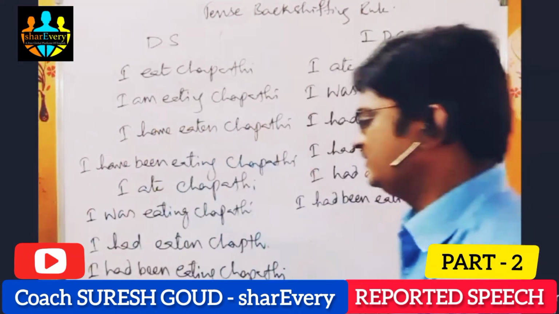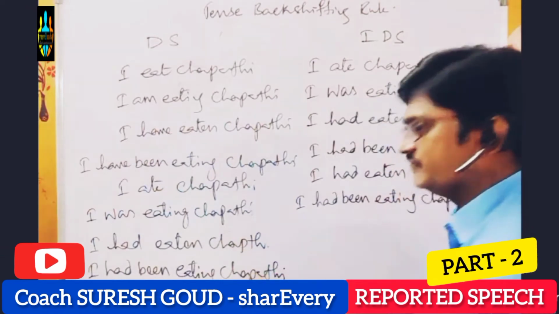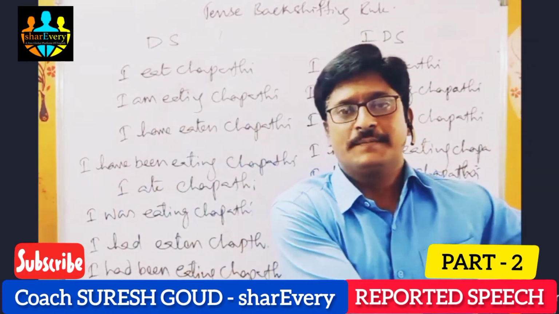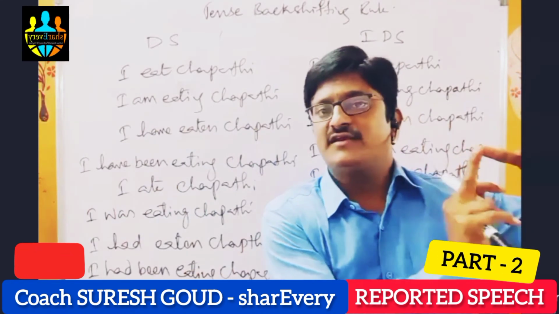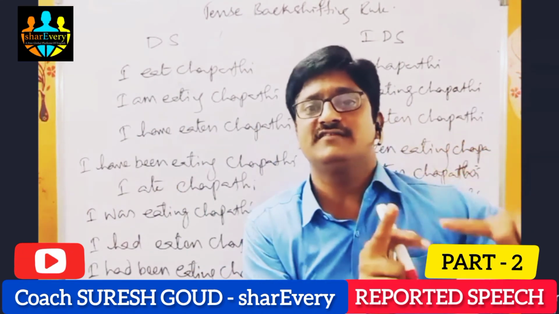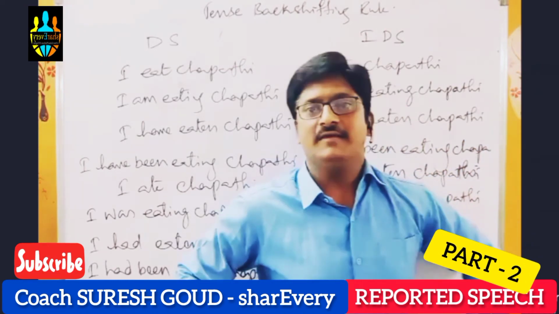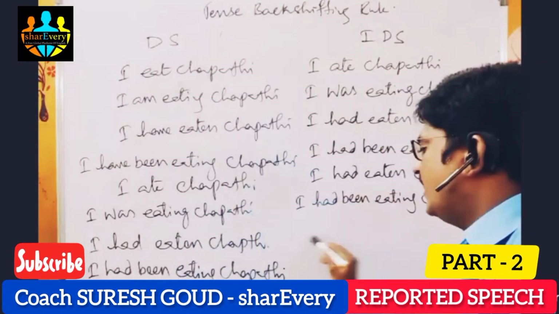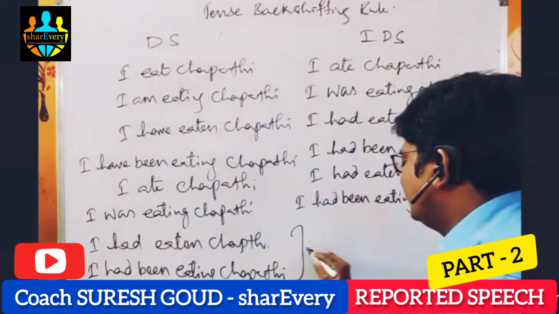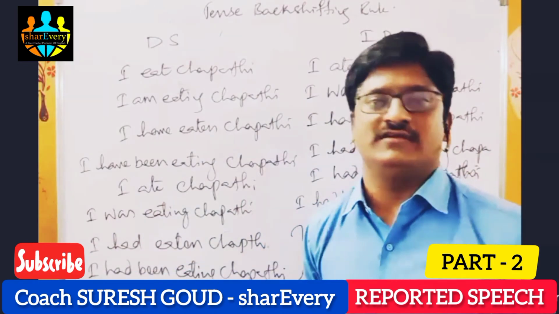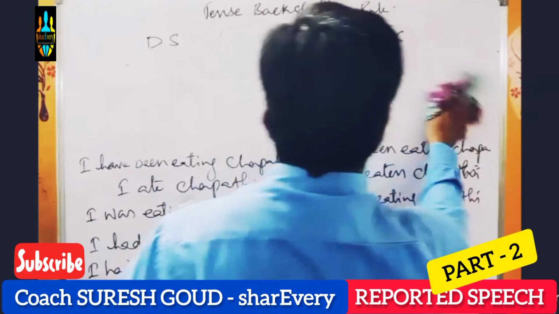So that is the reason past perfect and past perfect continuous tenses do not have any other room to go back. If we have these two tenses, we have to write them in indirect speech as those two sentences only.